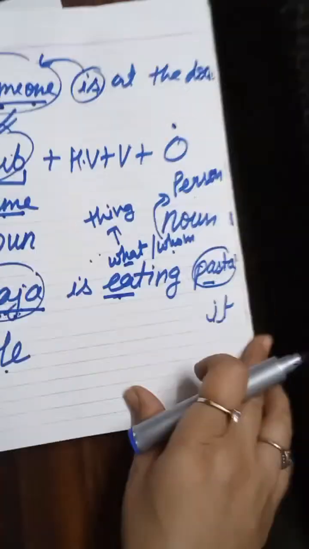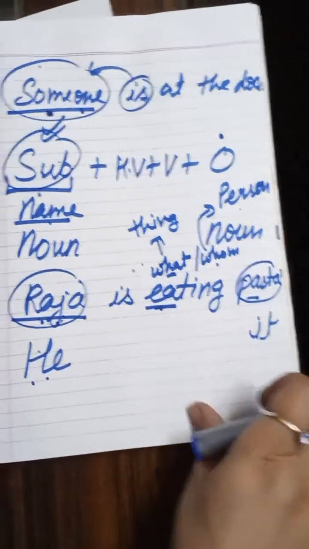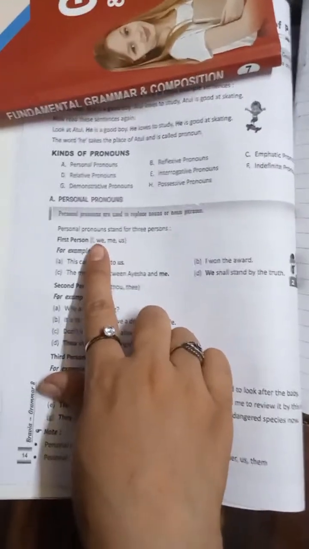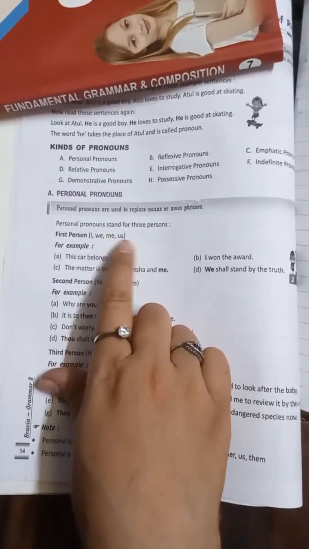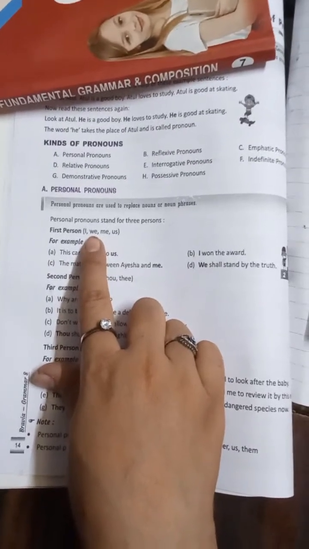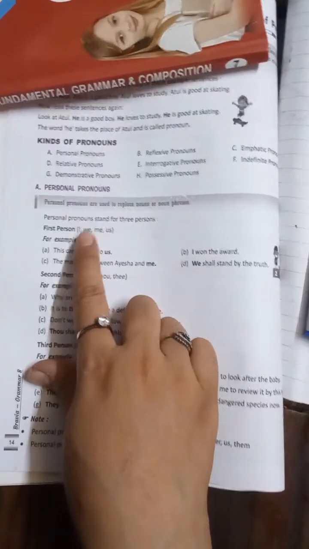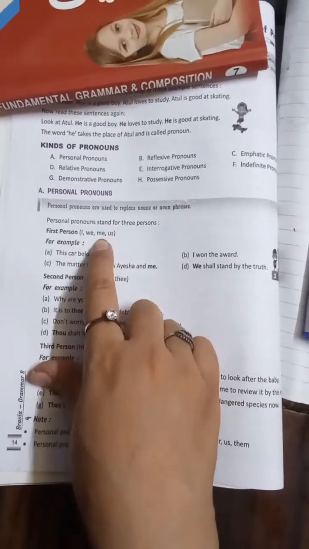So while we talk about personal pronoun, we need to learn the list of all persons. That means here you can see, if we talk about personal pronoun, that means I, we, me, us. Okay, they are used for first person. First person means the speaker and or the person about whom we are talking. Okay, and their objective case is me and us.